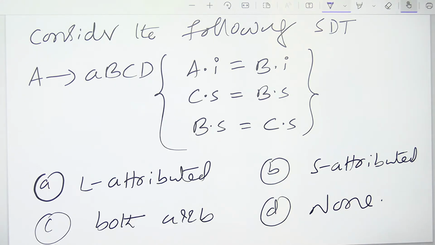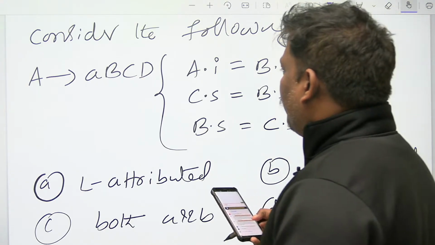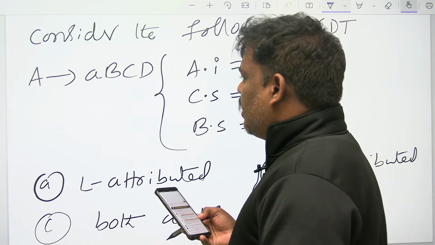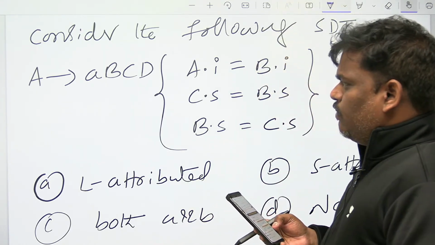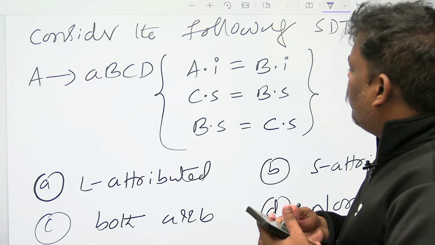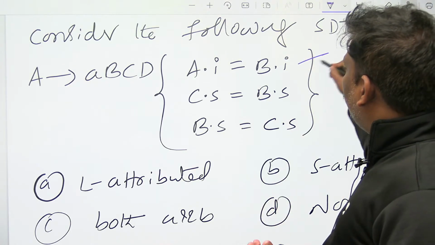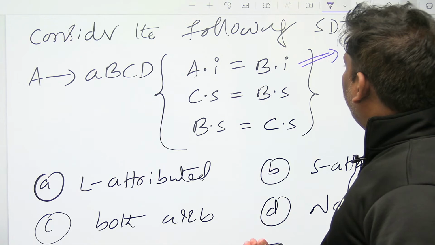Consider the following SDT. A goes to A, B, C, D. A.i = B.i. C.s = B.s. B.s = C.s. So if you see, A is the parent, and B, C, D are the children. So the parent is getting from the children, which means it is synthesized.